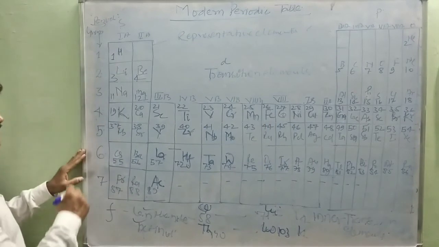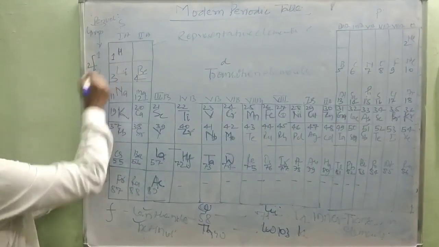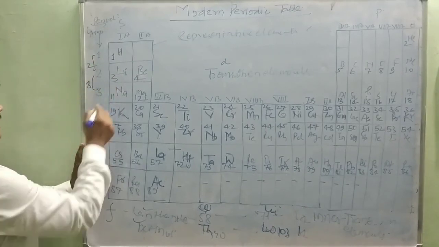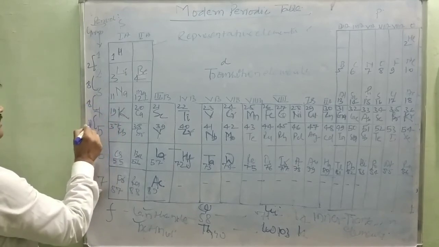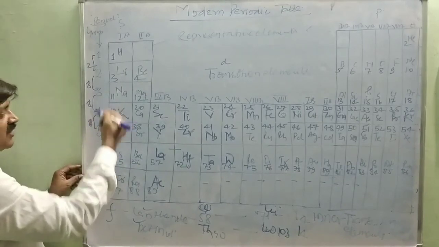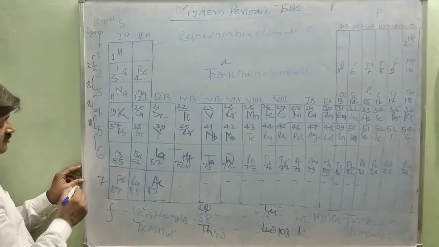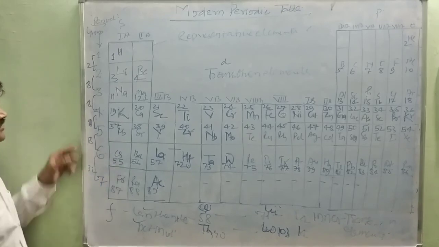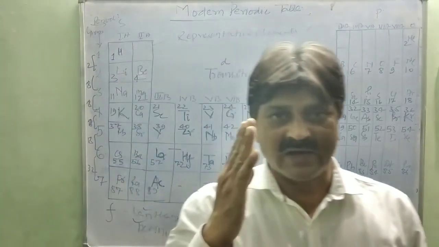And you will see here the difference in the atomic number from the first series to the second series. This is 2. Second series to third series, this is an 8 difference. And 11 and 19, again an 8 difference. 19 and 37, this is an 18 difference. There is no need to learn by heart. You can predict what the atomic number would be. 37 and 55, again an 18 difference, and then a 32 difference. This is the atomic number pattern, and very easily you can learn the periodic table.